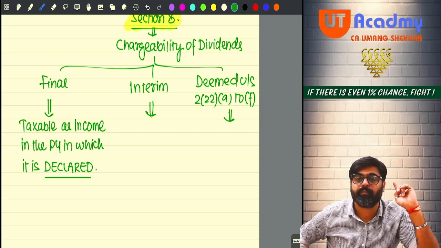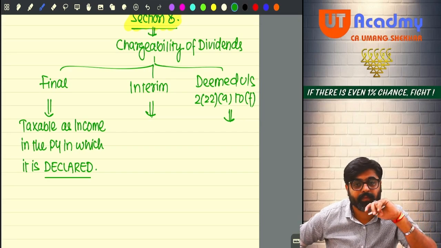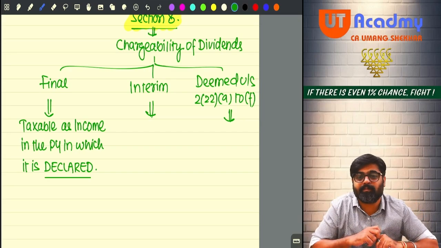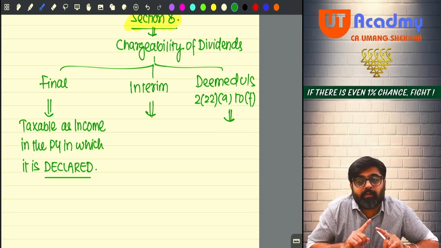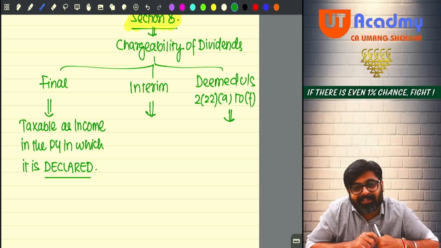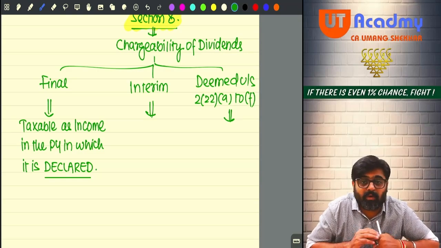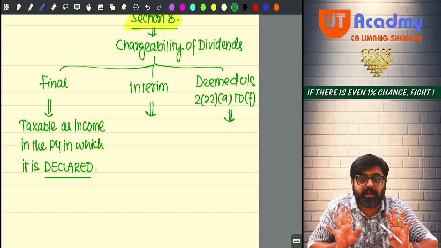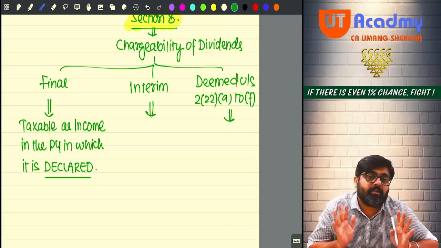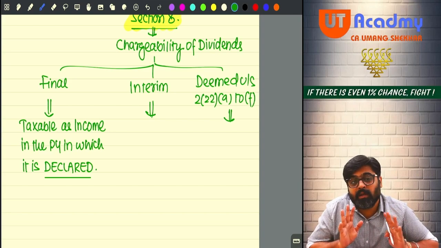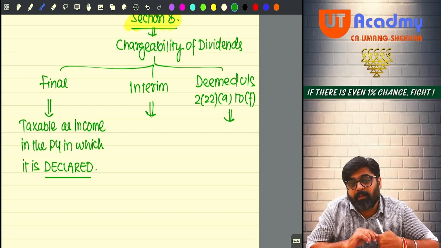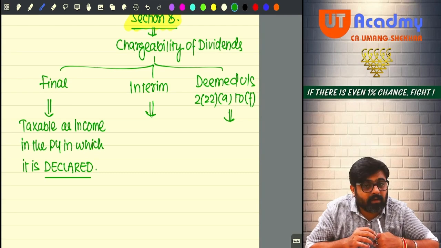Will you remember? If you are following cash basis, can you say you charge the dividend only if it is received, because you are following cash basis? That I charge all the incomes under the head IFOS only if received, and this year this dividend is not received, it is only declared, so whenever I receive it, that time only I will charge? No, you cannot do it.